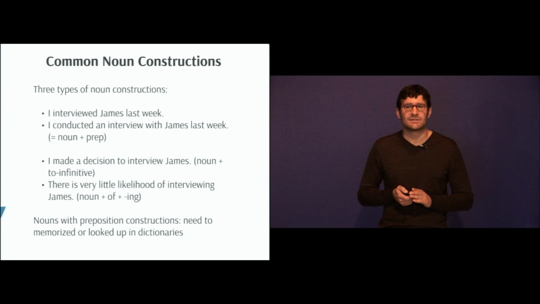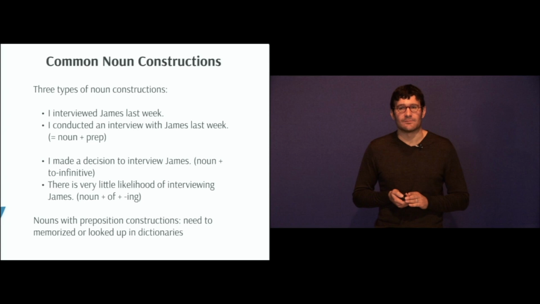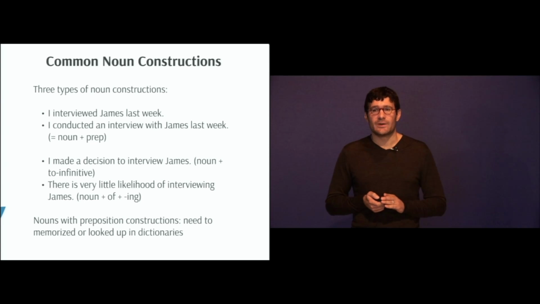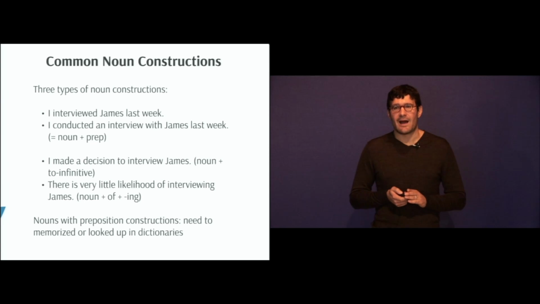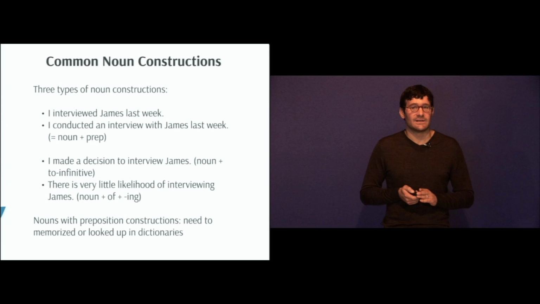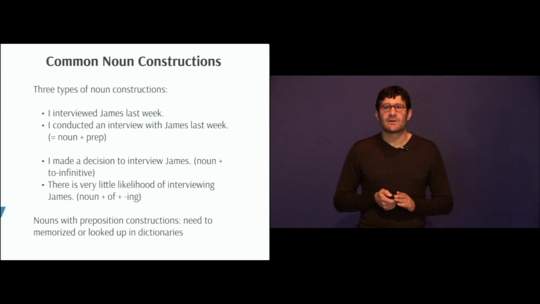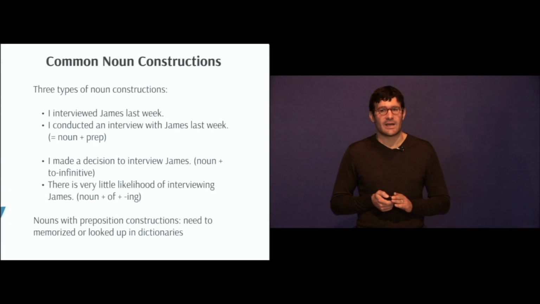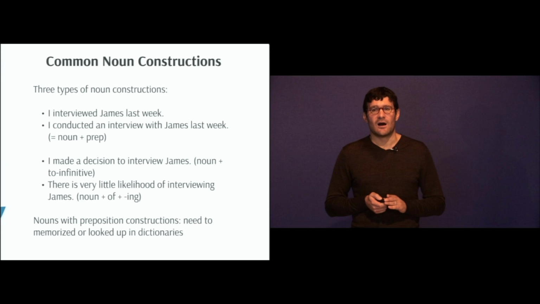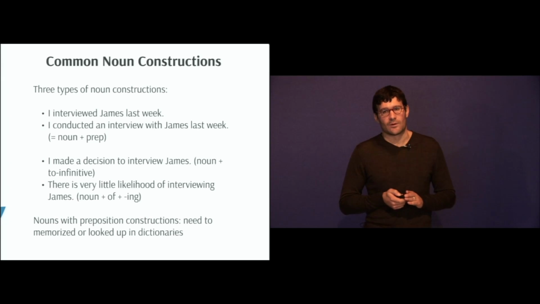I conducted an interview with James last week. So we have a noun, an interview, with a preposition, with James. I made a decision to interview James. We have a noun, decision, plus a to infinitive, to interview. There is very little likelihood of interviewing James. So we have a noun plus an of plus a gerund, or an ing form.